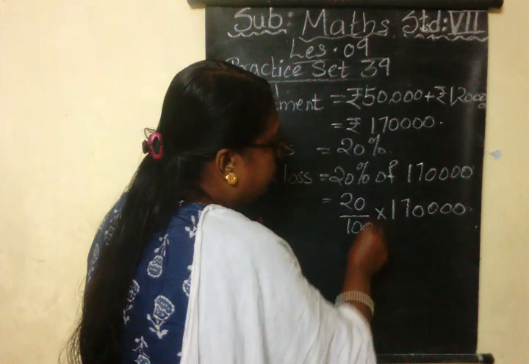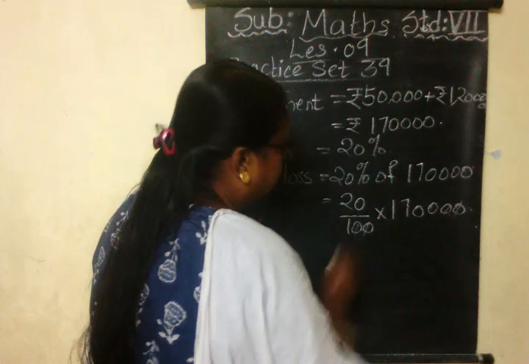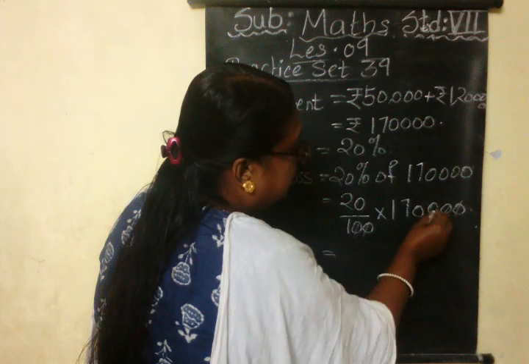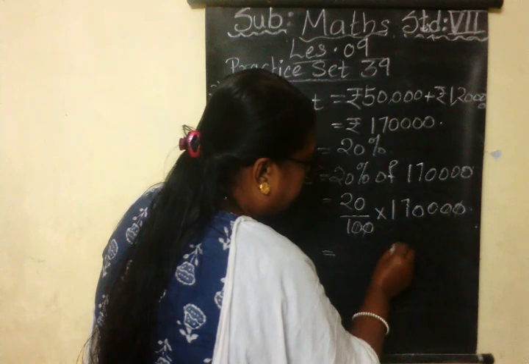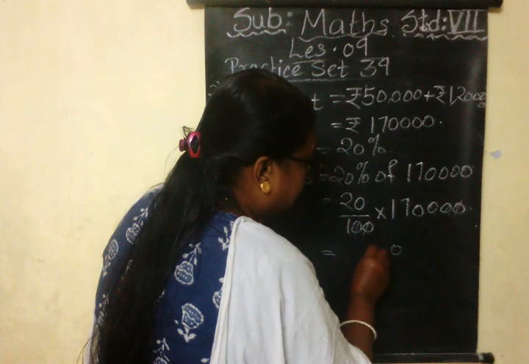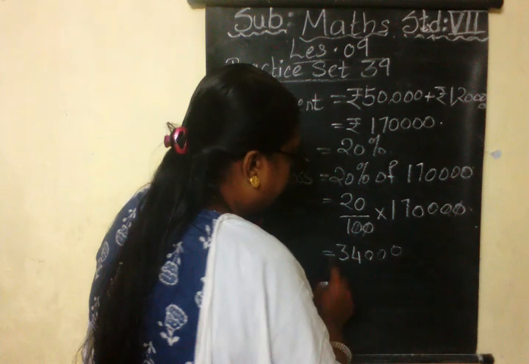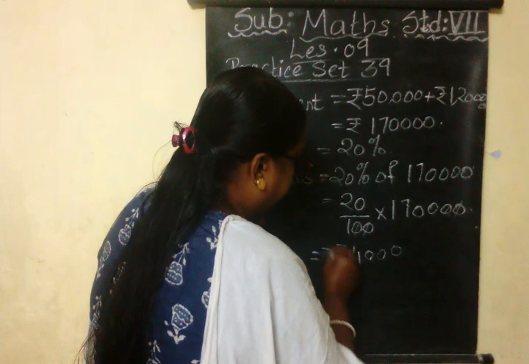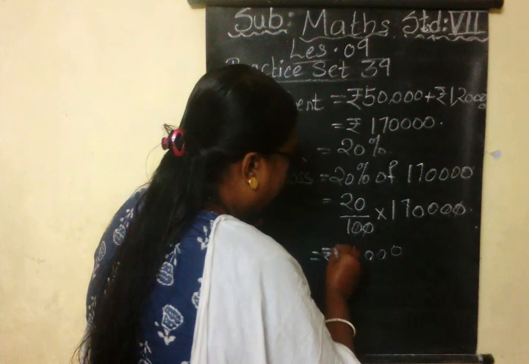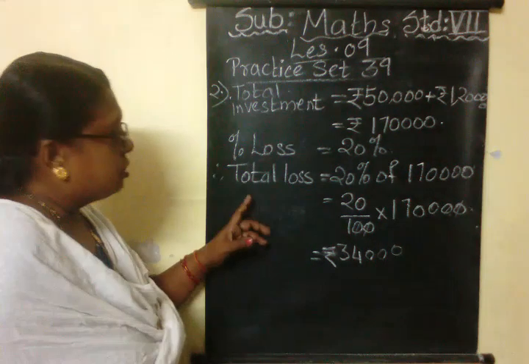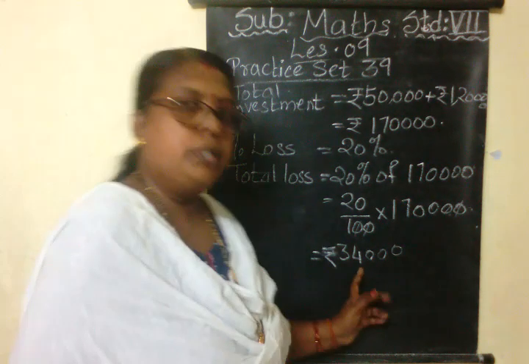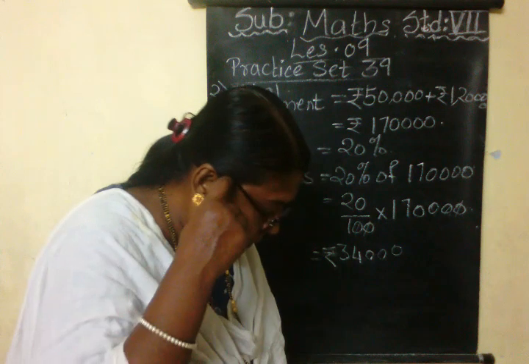The zeros get cancelled here. This gives me the answer. Now 3 zeros are there for multiplication. I will write 3 zeros first, and 17 twos are 34. That is 34,000 is the total loss as amount.